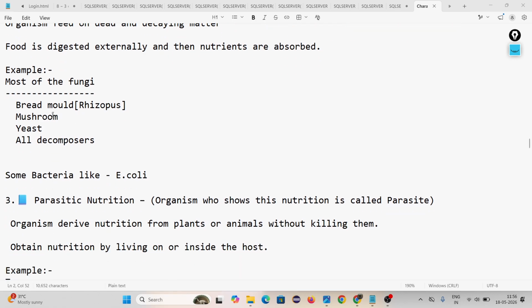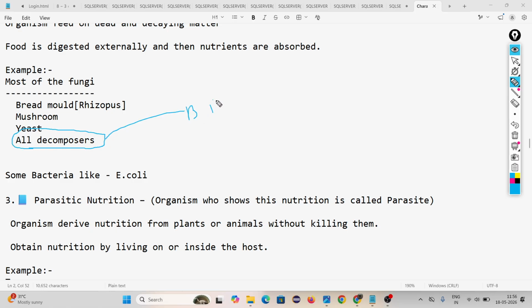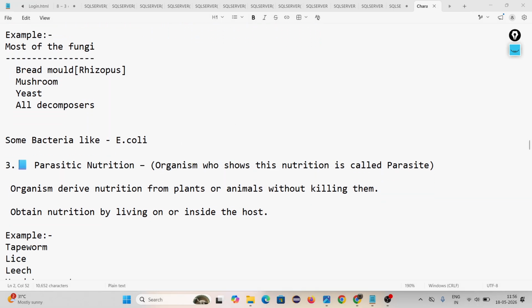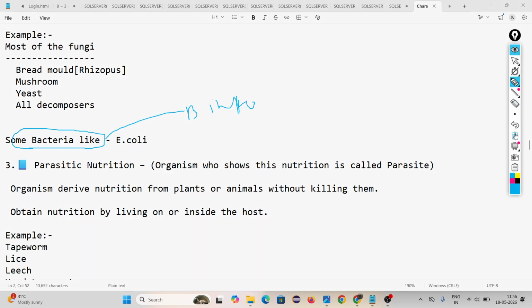Most of the fungi like bread mold, mushroom, yeast, are all decomposers. Remember, all decomposers. Decomposer means those organisms who degrade bioproducts into a usable form. And remember, some bacteria like E. coli also perform saprophytic nutrition.